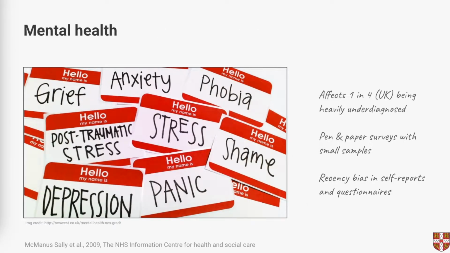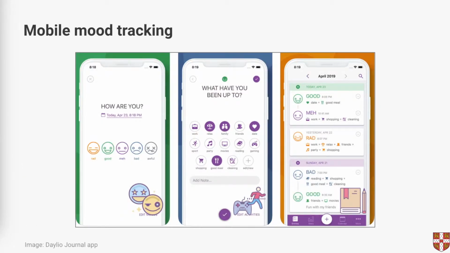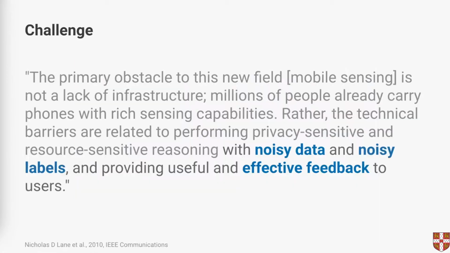A commonly overlooked area in data science is mental health, which affects roughly 1 in 4 in the UK, while traditional monitoring, which is based on surveys and controlled experiments, cannot scale. On the other hand, current smartphones come equipped with sensors and push notifications which allow us to keep track of users' mood throughout the day. When we deal with this kind of data though, noise and sparsity are the main challenges. Addressing them is crucial in order to provide effective feedback.